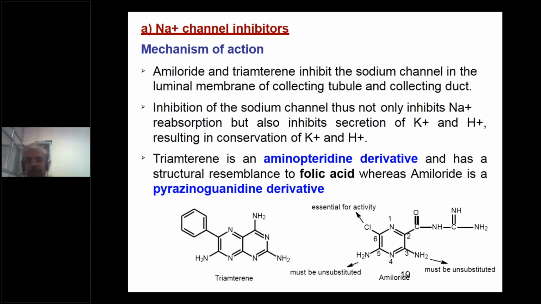Whereas amiloride is a pyrazino-guanidine derivative. Two examples are given here below. The first structure is for triamterene, which resembles the structure of folic acid. And the second example is amiloride, a pyrazino-guanidine derivative.